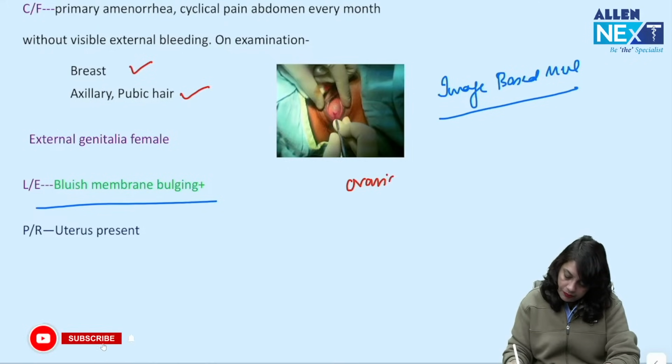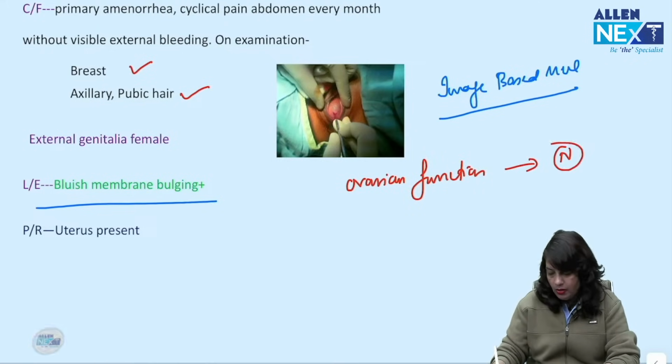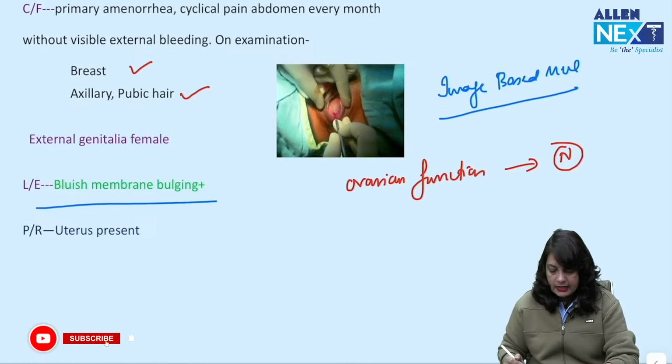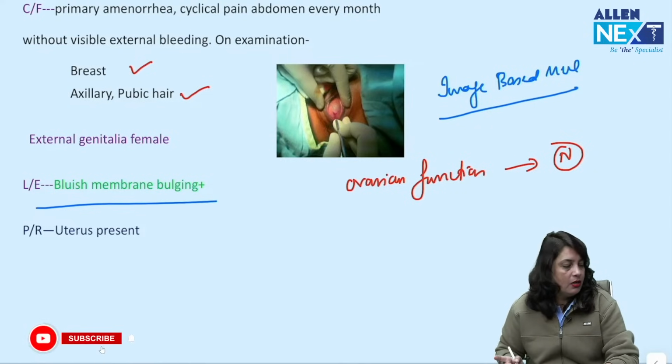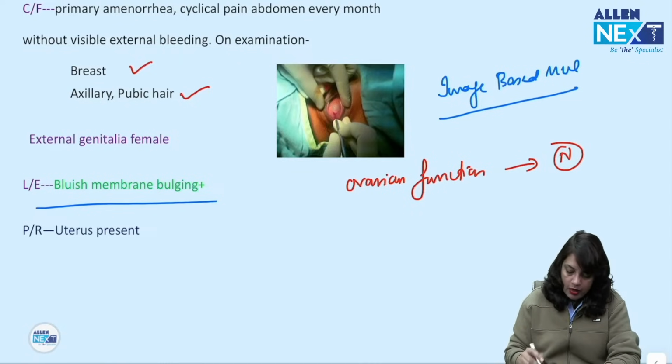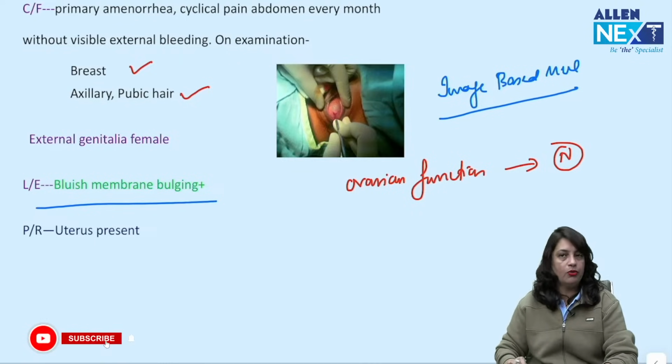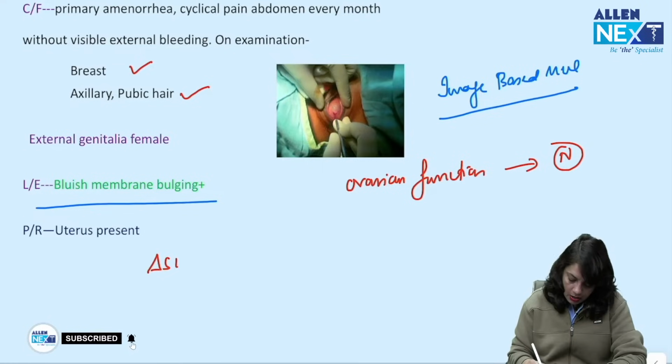That means ovarian function is normal, and external genitalia is female. On per rectal examination, with consent, you can check the uterus is present. So what is the diagnosis according to you?